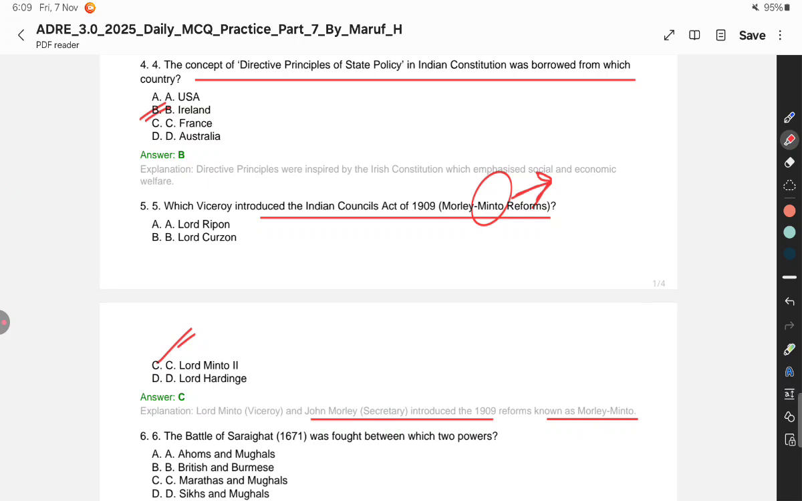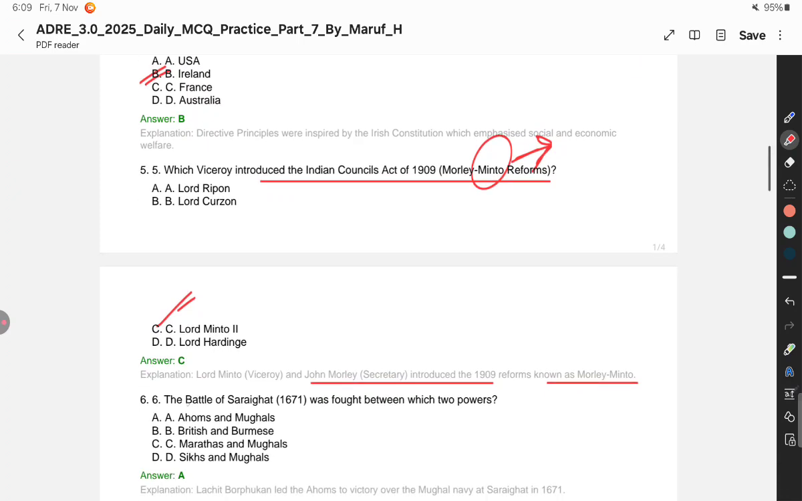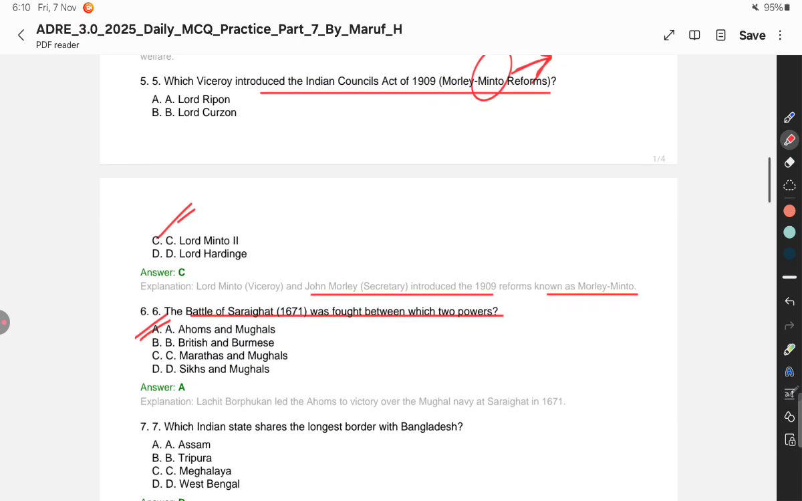Let's move on to the next question. The Battle of Saraighat in 1671 was fought between which two powers? Obviously, British and Mughal, sorry, Ahom and Mughals. Lachit Borphukan was from the side of the Ahom kingdom, and from the Mughal side, who was the man? Please give me the answer in the comment section.